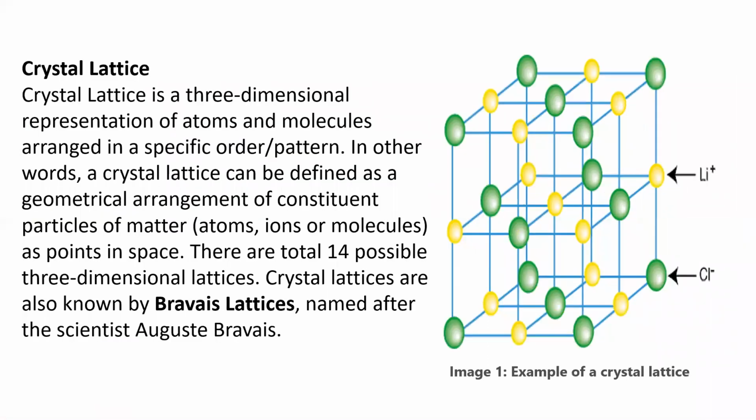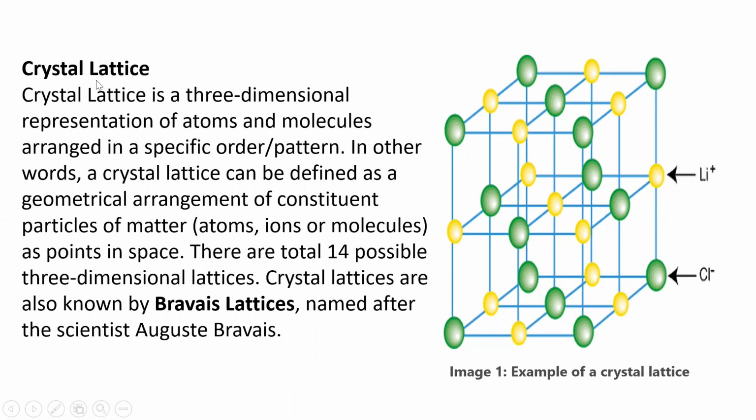So in the first lecture, we discussed types of solids, what crystalline solids are, and what amorphous solids are. Apart from that, we discussed types of ionic solids, covalent solids, etc. Now, in this class, we are going to discuss more about crystalline solids, as I told you in the previous lecture. Now, what is crystal lattice? Today's class topic is crystal lattice.